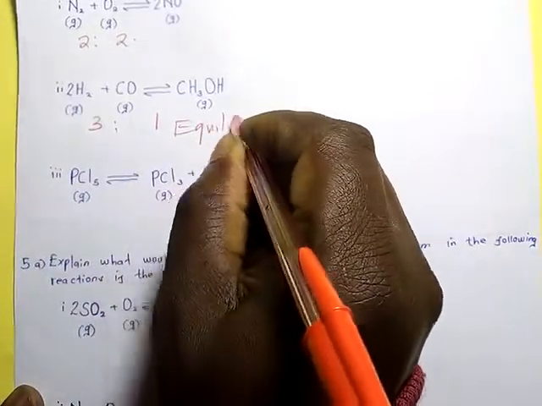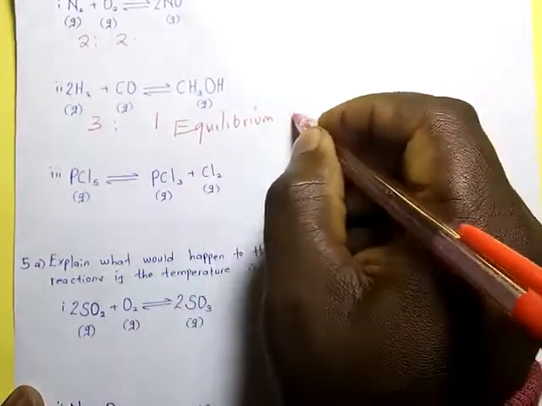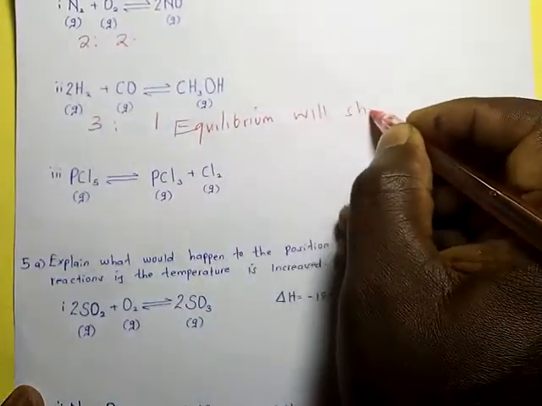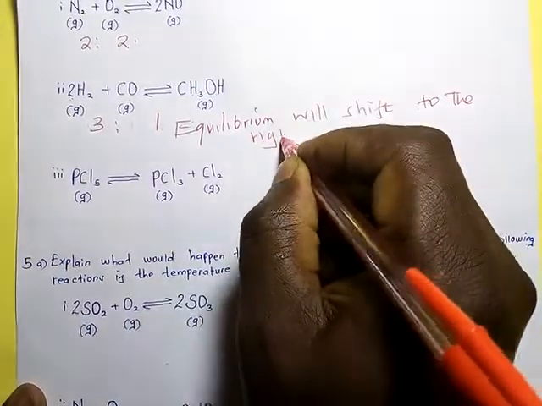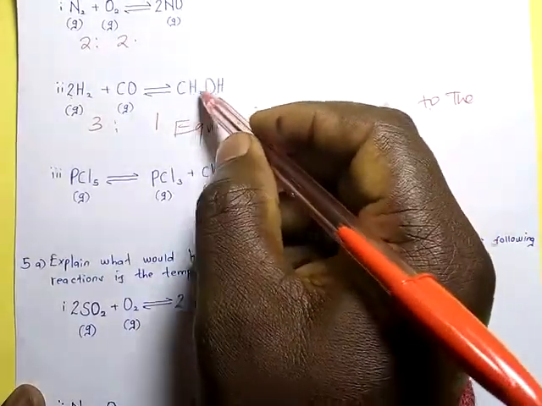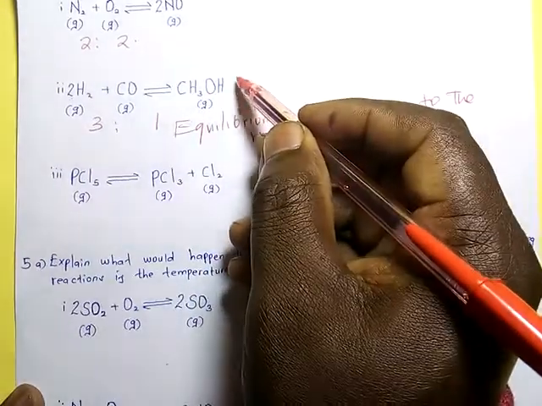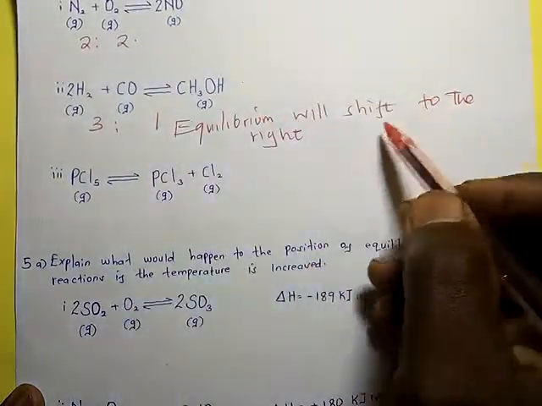Equilibrium will shift to the right. That means that more methanol is going to be formed. The equilibrium will shift to the right.